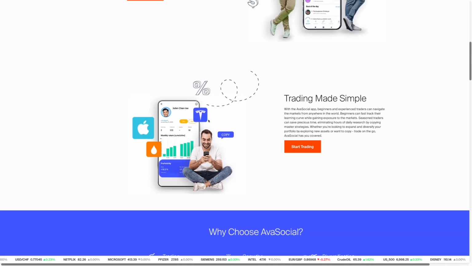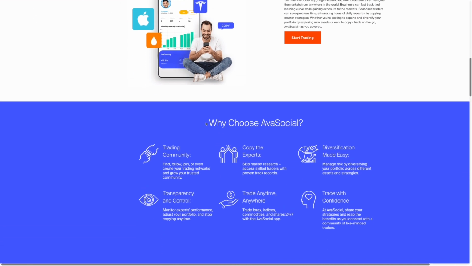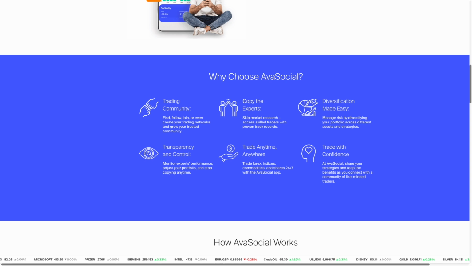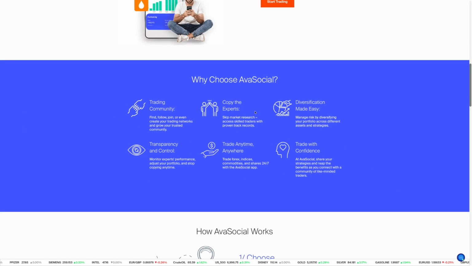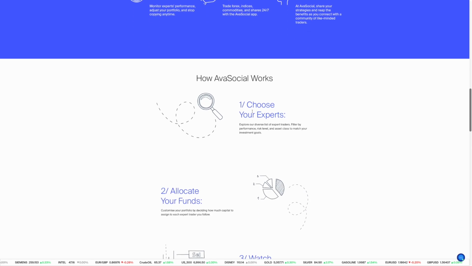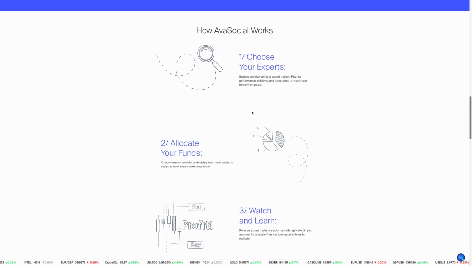When you sign up, you connect Avasocial to an AvaTrade account. Inside the app, you can browse a list of traders. Each trader profile shows performance history, risk score, number of followers, and trading style. This gives you a clear view before deciding who to copy.